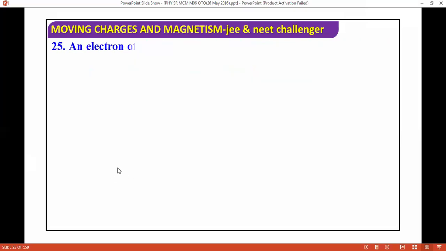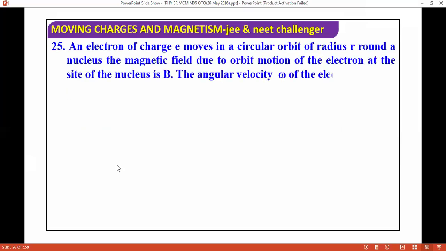Next question we are moving to: an electron of charge e moves in a circular orbit of radius r around the nucleus. The magnetic field due to the orbital motion of the electron at the site of the nucleus is B. Omega is the angular velocity. The question is talking about the magnetic field due to the orbital motion of the electron at the site of the nucleus being B, and the value of omega.